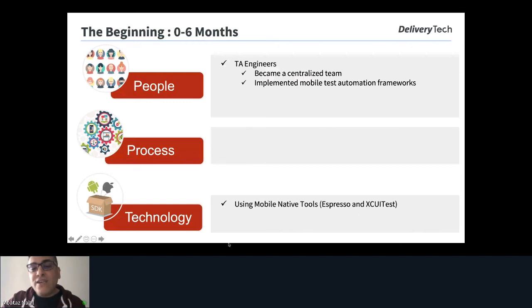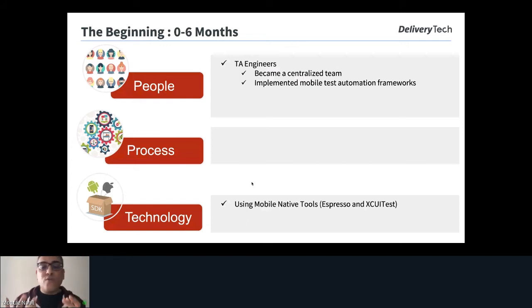Here we are using mobile native tools; we decided that we will go with Espresso and XCUITest. Maybe someone asks now, why are we using Espresso and XCUITest? Because Espresso is a native tool from Google for Android applications, and XCUITest is from Apple for iOS applications. If you remember the first point, we need to share the responsibility between the TA engineers, or test automation engineers, and the mobile engineers, because we need to align with the same tech stack. We need to work with one code base. We need to work with one project.